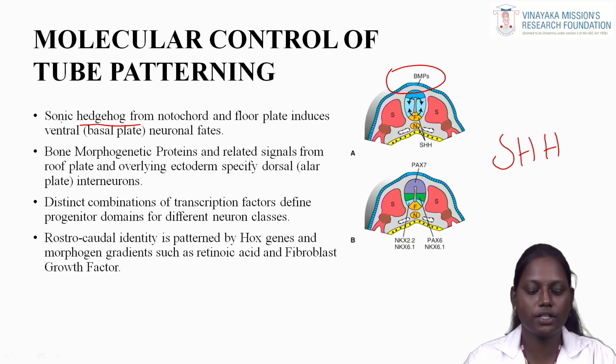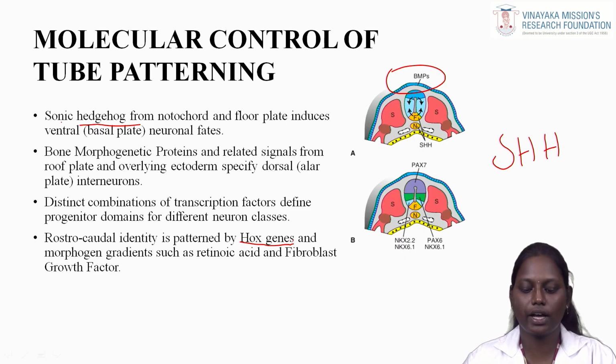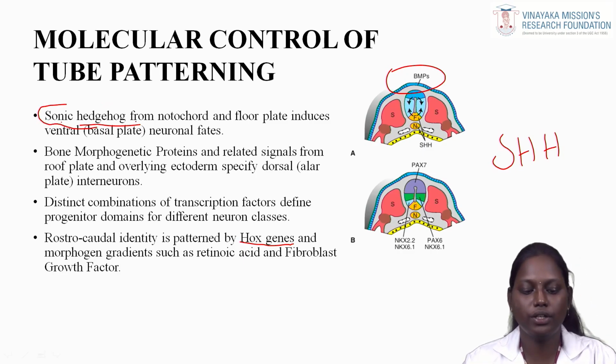The distinct combination of transcription factors defines progenitor domains for different neuron cells. The rostrocaudal identity is patterned by the Hox genes and morphogen gradients such as retinoic acid and FGF. FGF is fibroblast growth factor. These are the main molecular components responsible for the development and patterning of the neural tube.